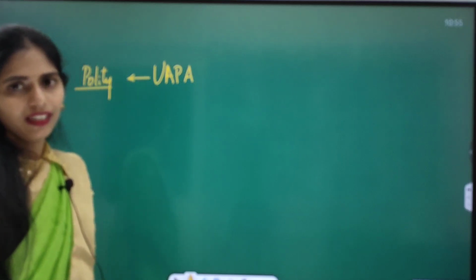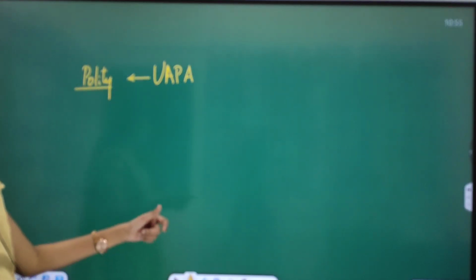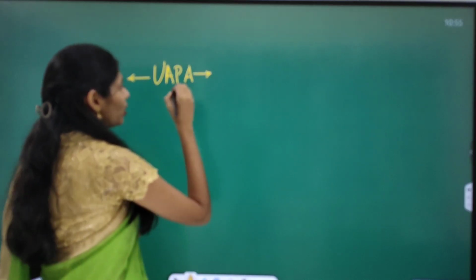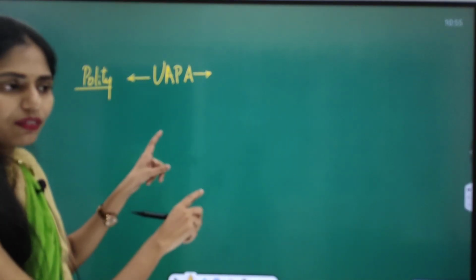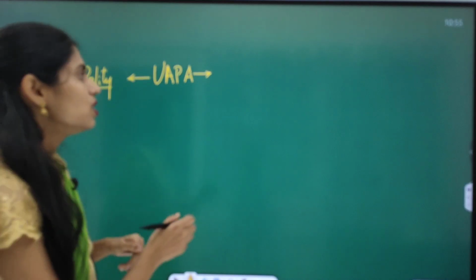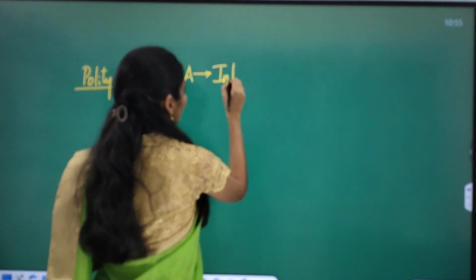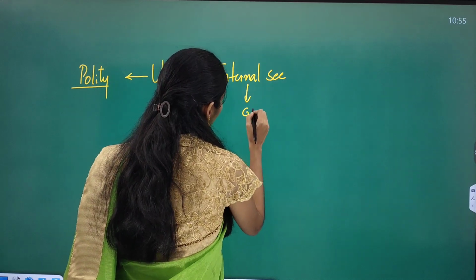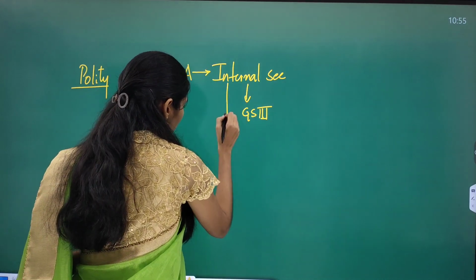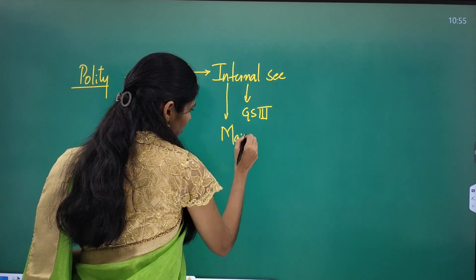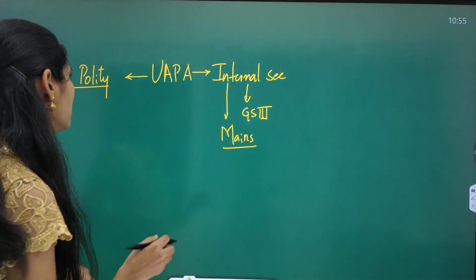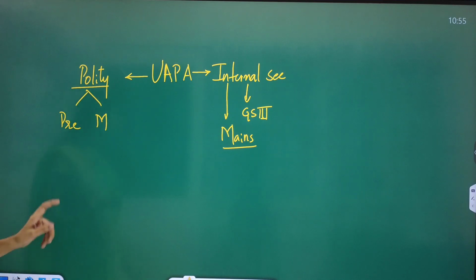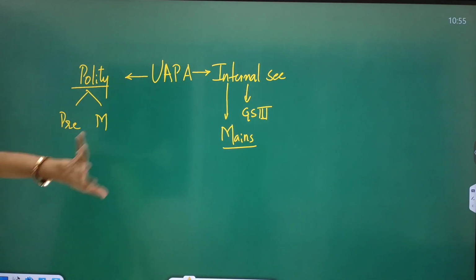Naxalism started in India. So to control that Naxalism, the government came up with this UAPA. And it is talking about unlawful activities. These unlawful activities are a security threat, so this topic we can also connect with internal security. This internal security comes under GS paper 3, and internal security is there only for your mains, not for prelims. But polity is for both your prelims and mains. So from these 2 subjects we can connect this topic.